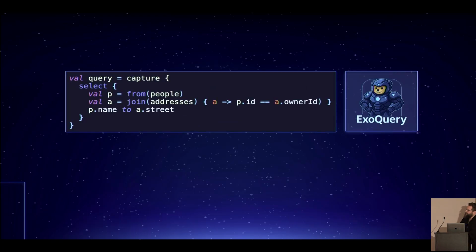So here's ExoQuery, here's the syntax. And there's the shortened form, because a lot of the time you will want to do a capture and a direct style in one. So there's a capture, there's a direct style. I'll show you an example of a capture without direct style in a minute.